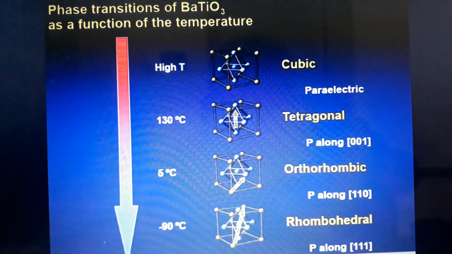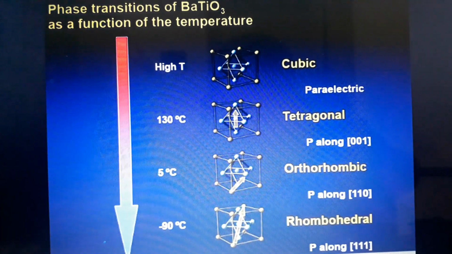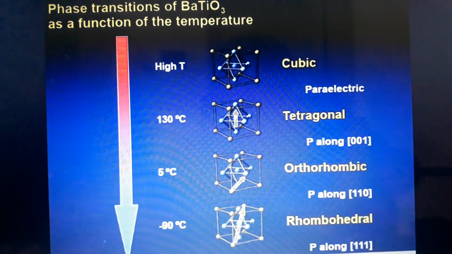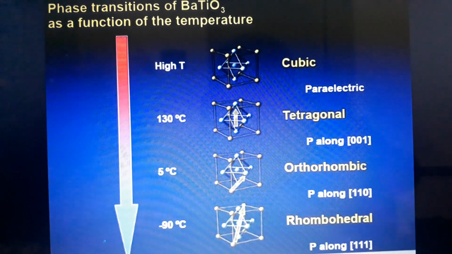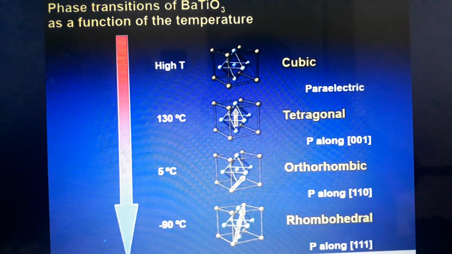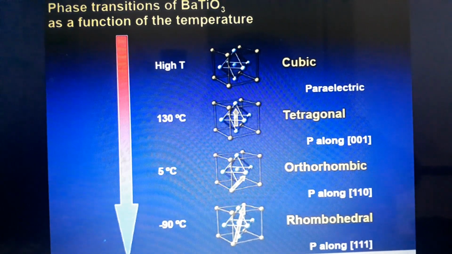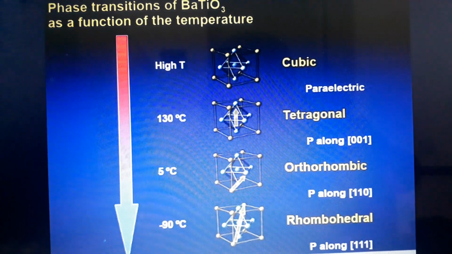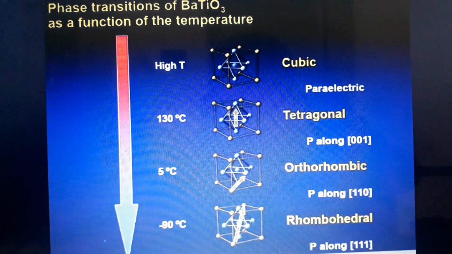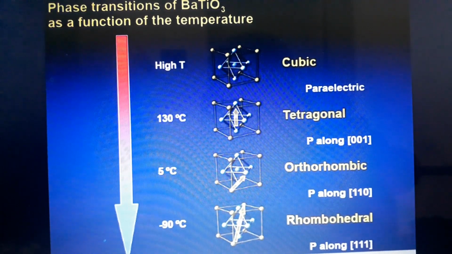Next, when we decrease the temperature below 5 degrees Celsius, to approximately -90 degrees Celsius, it again leads to a change of phase, that is, the rhombohedral shape. Here, 3 orientations are possible: P along the 1, 1, 1 or maybe the -1, -1, -1 axis.